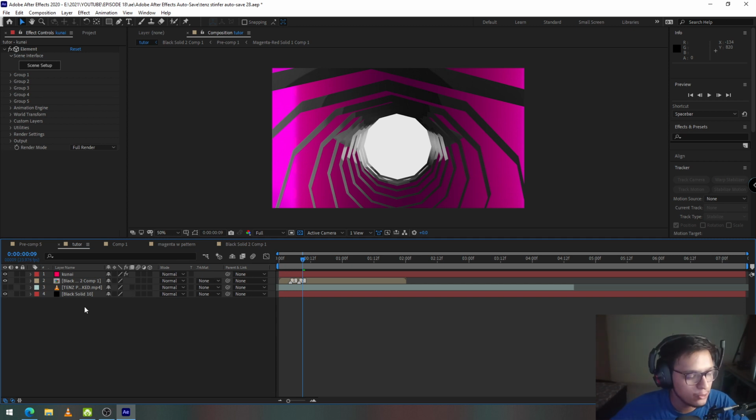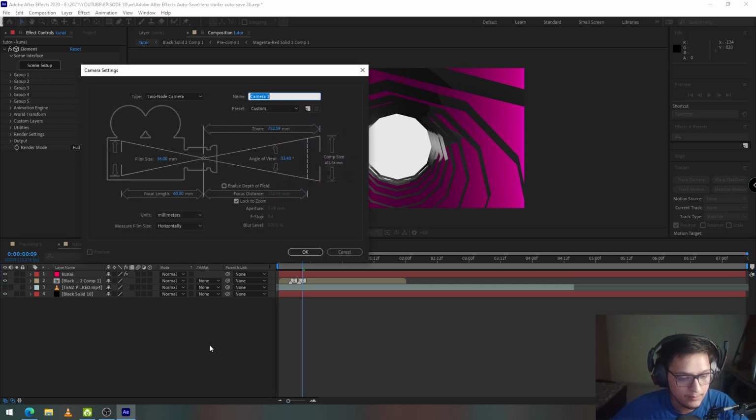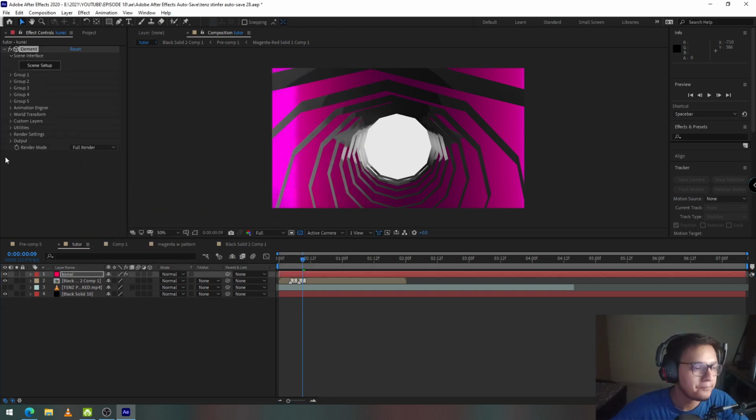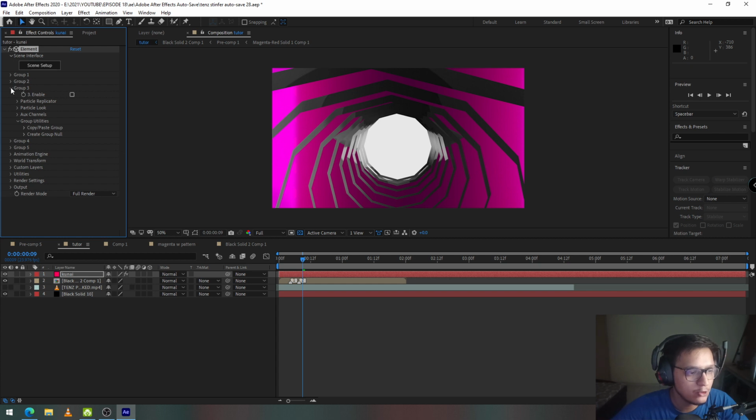The next thing that you need to do is right click, create new camera and set the focal length to 50 millimeters right here and click on OK. Go to the Element effect and go into group 2 and disable group 2, go into group 3 and disable group 3 so that we can work with one kunai first and then we'll move on to the second and third kunai.